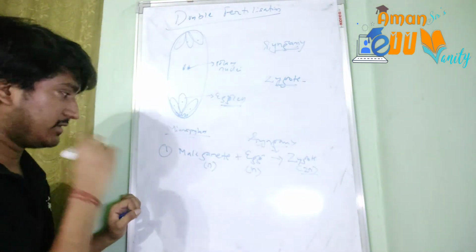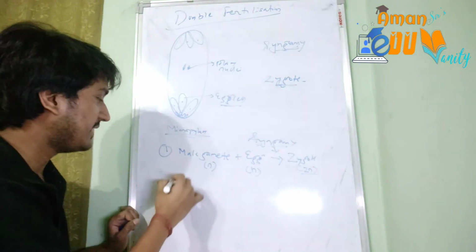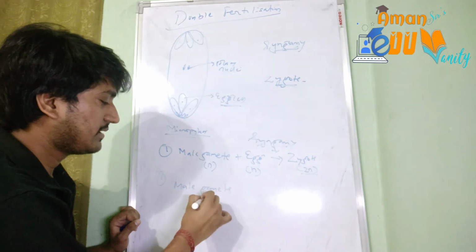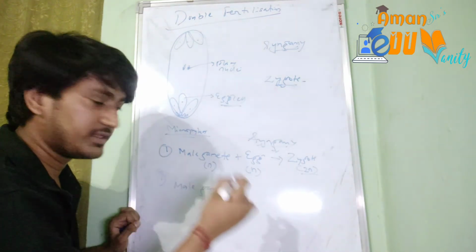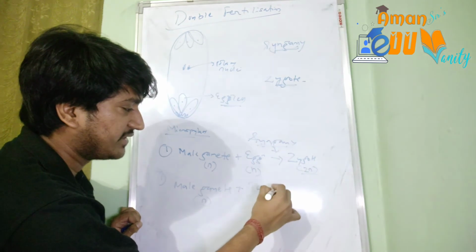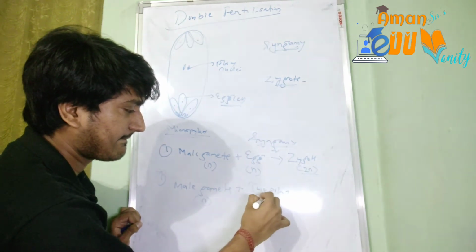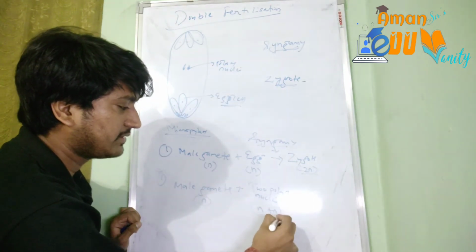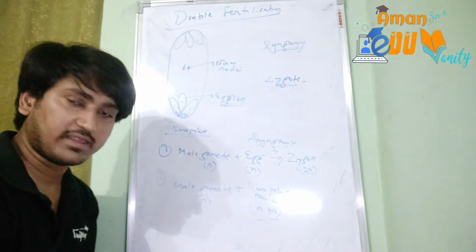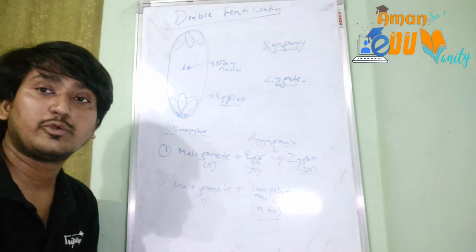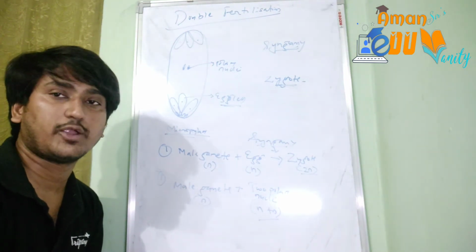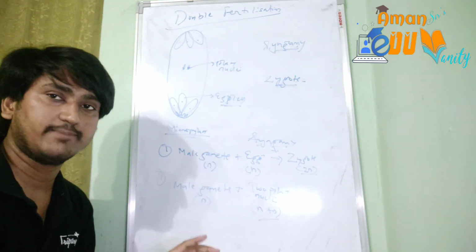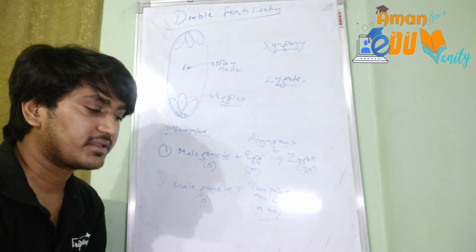Another thing happens here, that is the second male gamete. Since the pollen tube carries 2 male gametes, the second male gamete will fuse with the 2 polar nuclei of the central cell. The 2 polar nuclei of the central cell are also haploid, because the nuclei have not yet been fused, so we cannot call it diploid. It is remaining in the n plus n state. It is not 2n, it is not diploid, but it is remaining in the n plus n state.